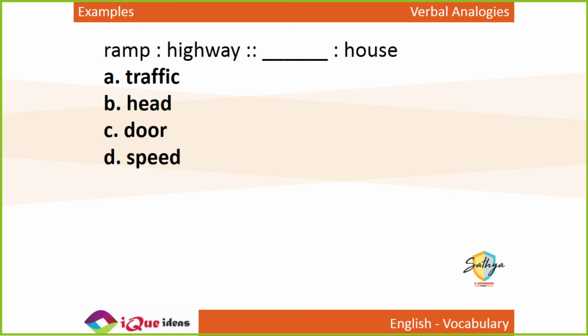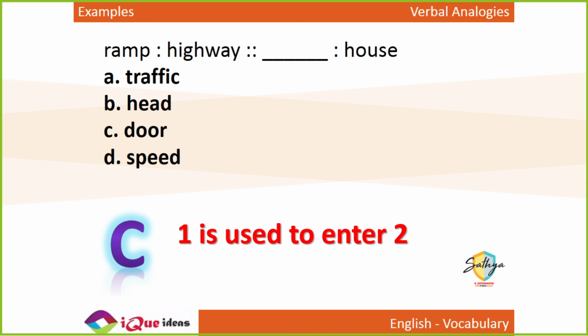Ramp is to highway as dash is to house. From a side road, when you want to go on a highway, a ramp is used to enter the highway. So just like a ramp is used to enter the highway, what is used to enter a house? Simple, door. Just like a ramp is used to enter a highway, a door is used to enter the house.